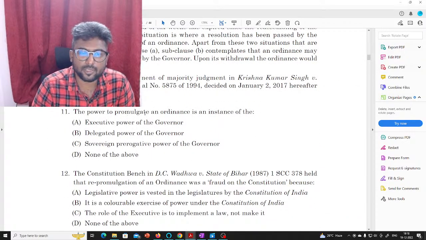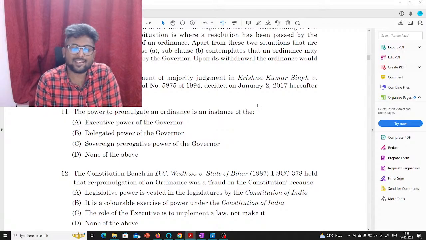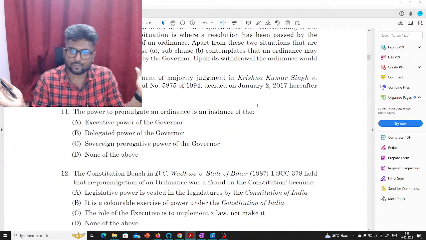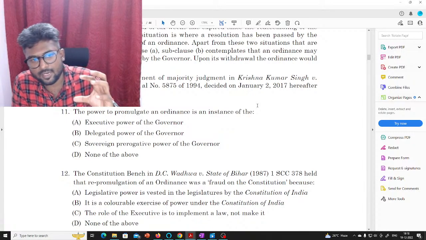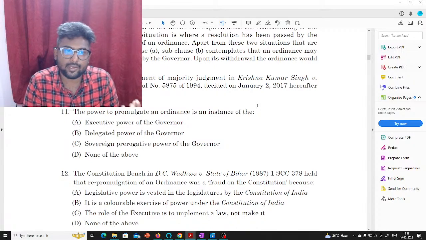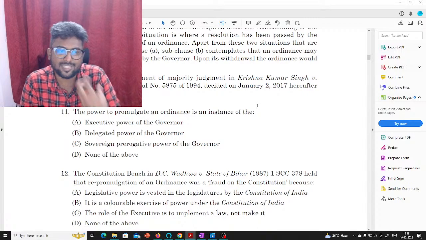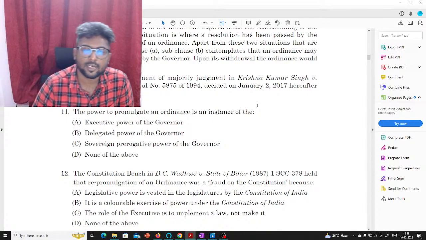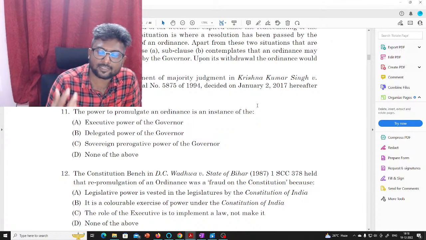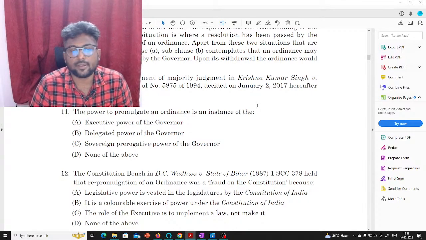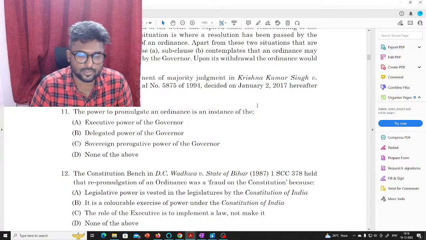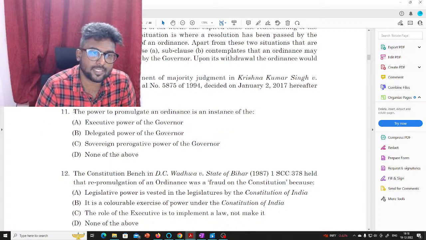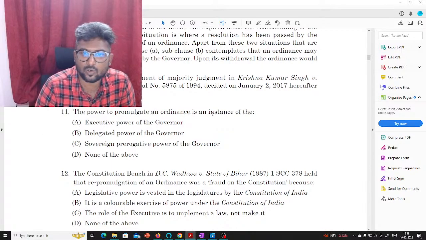So the power to promulgate an ordinance is an instance of, again here, various judicial principles have been put. So you must have a good idea of what is an executive power, what is a delegated power, and what is a sovereign prerogative power of the governor. Once you have a good understanding of these principles, you could go ahead and answer these questions. So the question here is, the power to promulgate an ordinance is an instance of